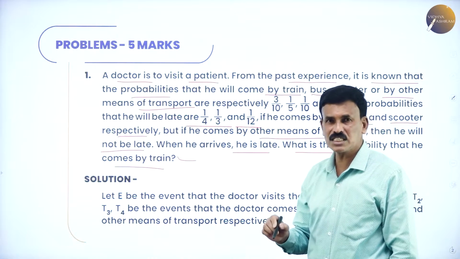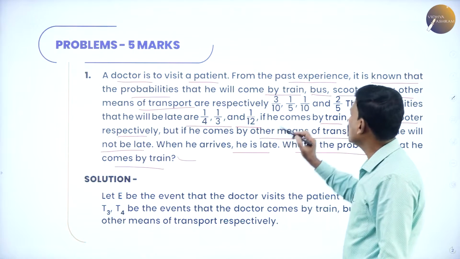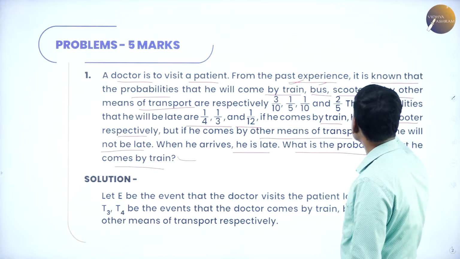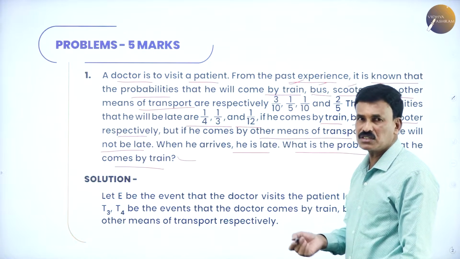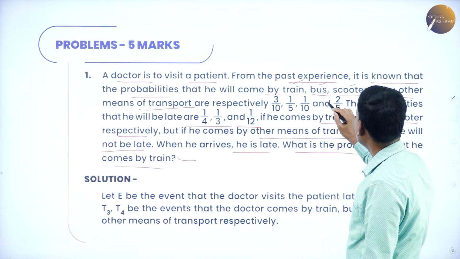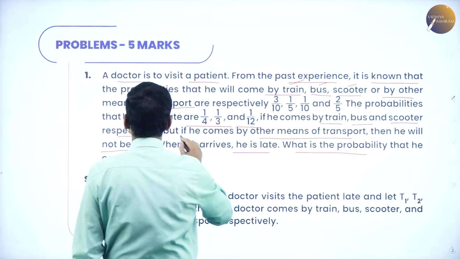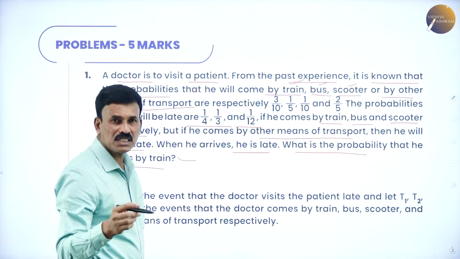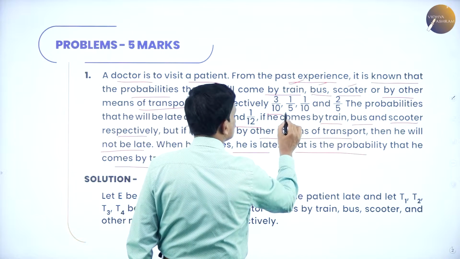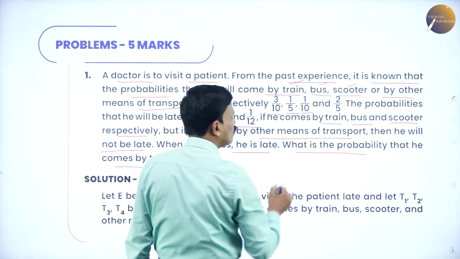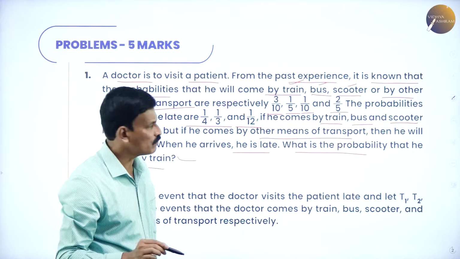So he will travel by 4 types of transportation, that is by train, by bus, by scooter or by other means of transportation. So the probabilities of his visit are: by train it is 3 by 10, by bus it is 1 by 5, by scooter it is 1 by 10 and by other means of transportation it is 2 by 5.